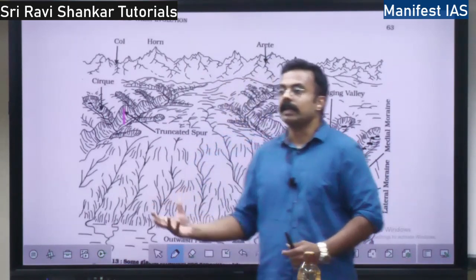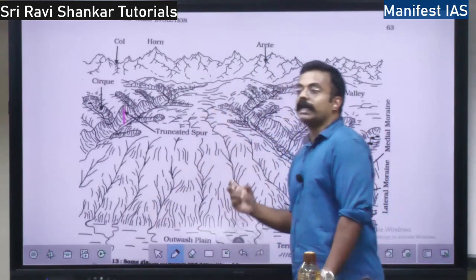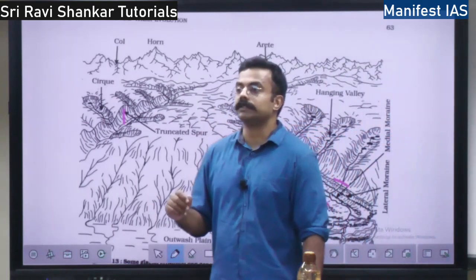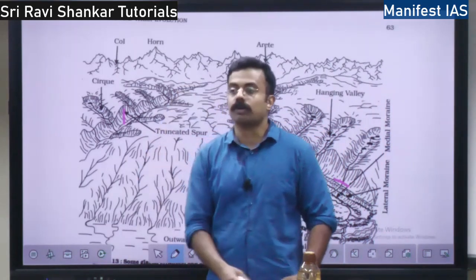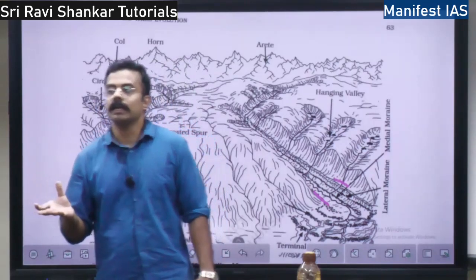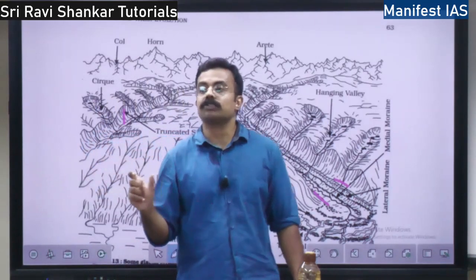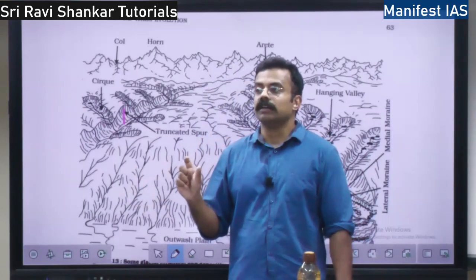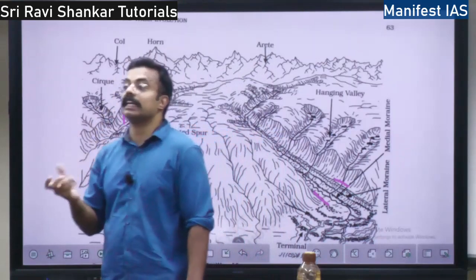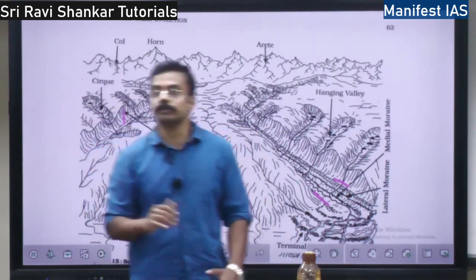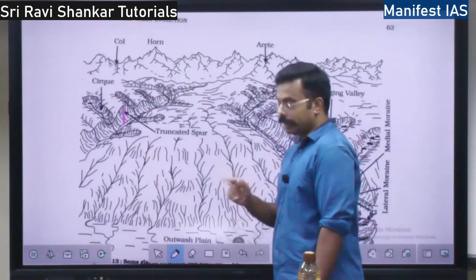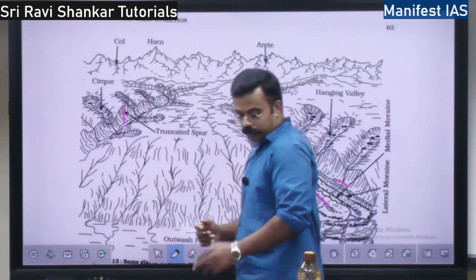In the valleys, there will be debris. These debris are called moraines. Debris means small stones, mud, everything that gets accumulated. When the debris in the glaciers, rocks, mud and all those things, is called glacial till. So those are called what? Moraines.